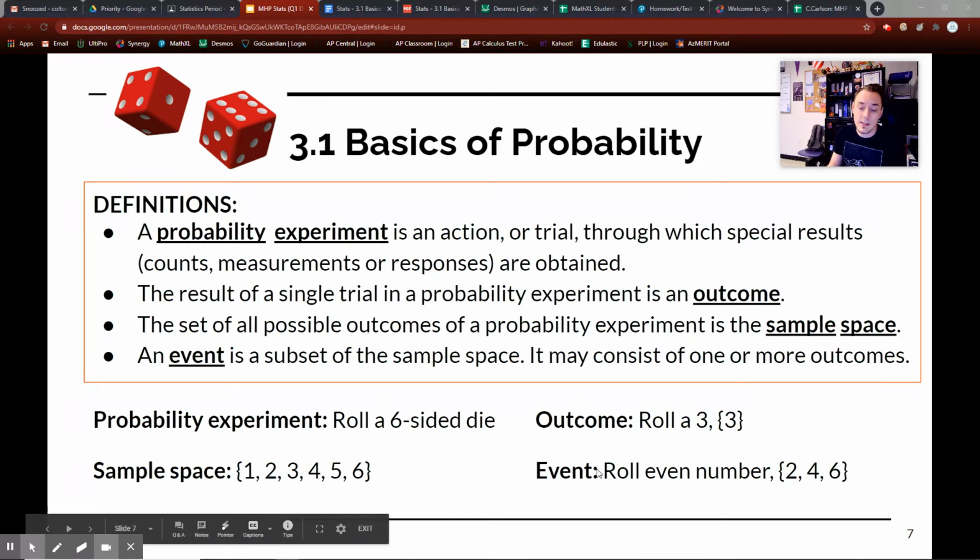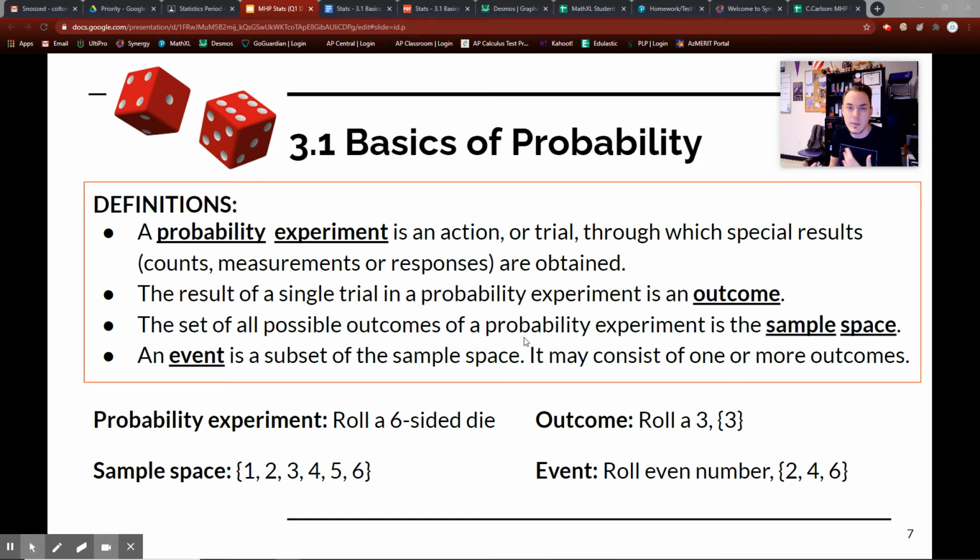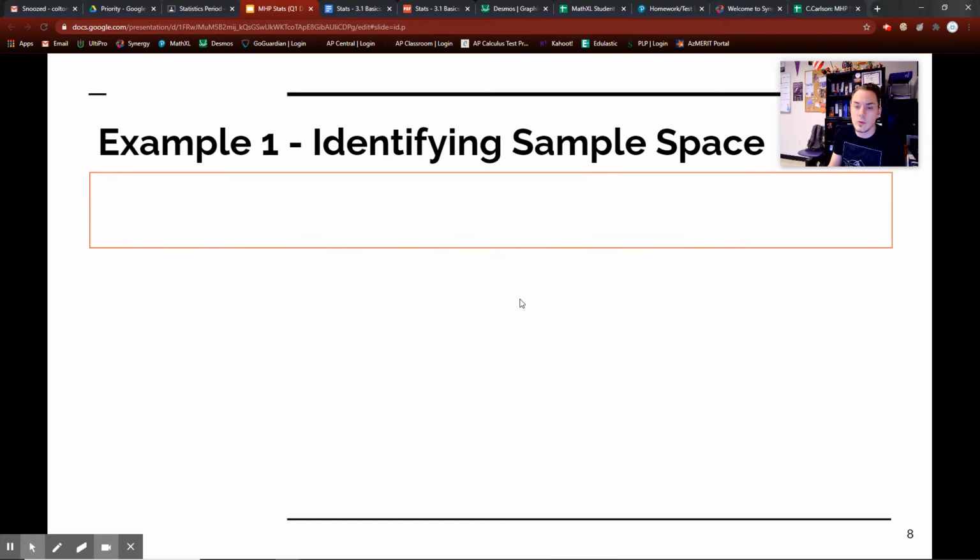That's my sample space. The event, let's just say if I roll an even number, what's the probability of rolling that event? An even number would be 2, 4, 6. So that's 3 out of 6. My probability of rolling an even number is 1/2, because 3 out of 6 reduces down to 1/2. You start to see how some of this basic probability stuff is kind of intuitive.